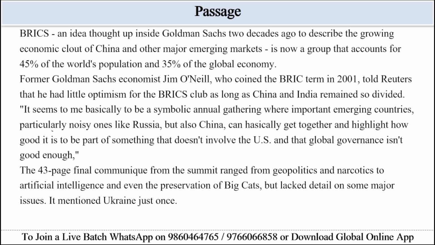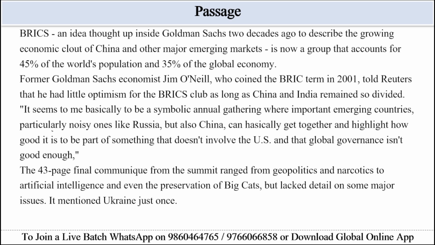The 16th BRICS summit held in Russia highlighted efforts to improve ties between India and China after years of border tensions. Prime Minister Narendra Modi and Chinese President Xi Jinping met formally for the first time in 5 years. Following a border resolution agreement, Russia used this platform to show that the West had failed to isolate it over the Ukraine conflict. The summit also discussed an alternative payment system to reduce dependence on the US dollar. Though no specific details or timelines were shared, BRICS comprising Brazil, Russia, India, China, and South Africa today represents 45% of the world's population and 35% of global GDP.